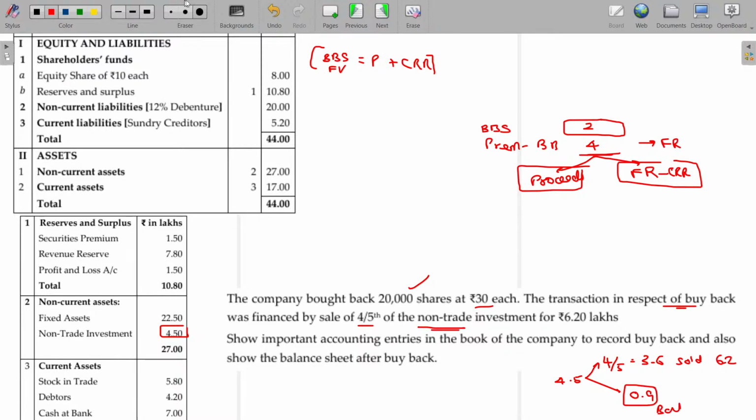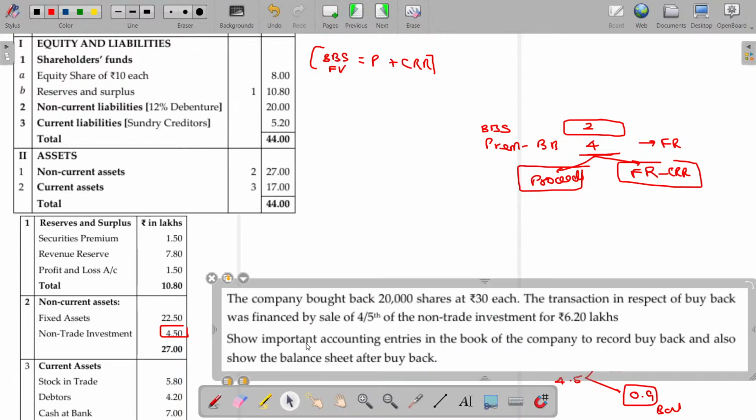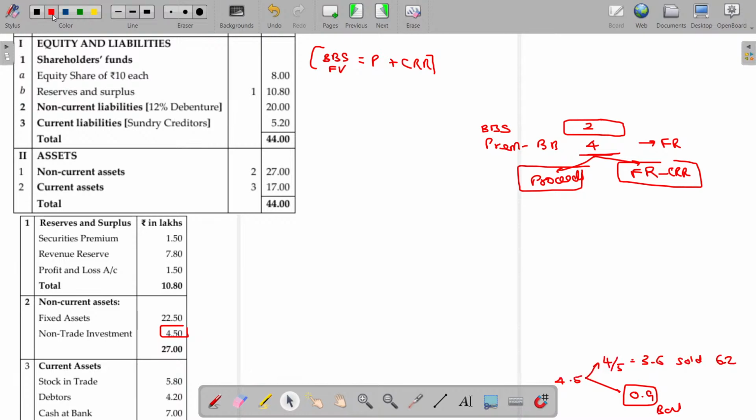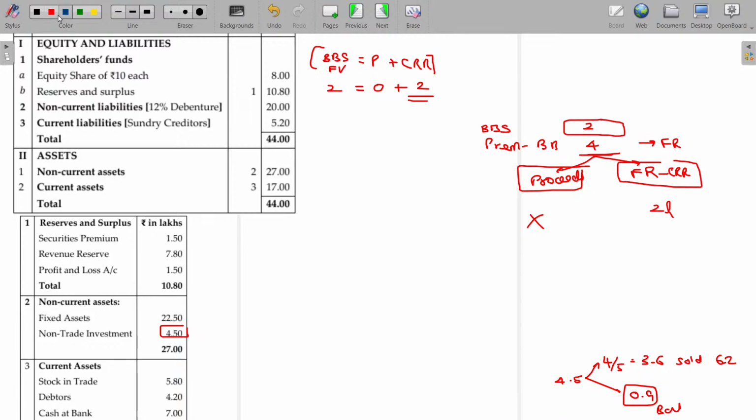Show important accounting entries in the books and then you have to prepare balance sheet, right? Very simple. Now, what happens? We don't have the proceeds. Okay, what about the buyback shares face value? 2 lakhs. Proceeds value being 0. Then what should be the CRR? The amount required for CRR being 2 lakhs. That's all. Is that clear?